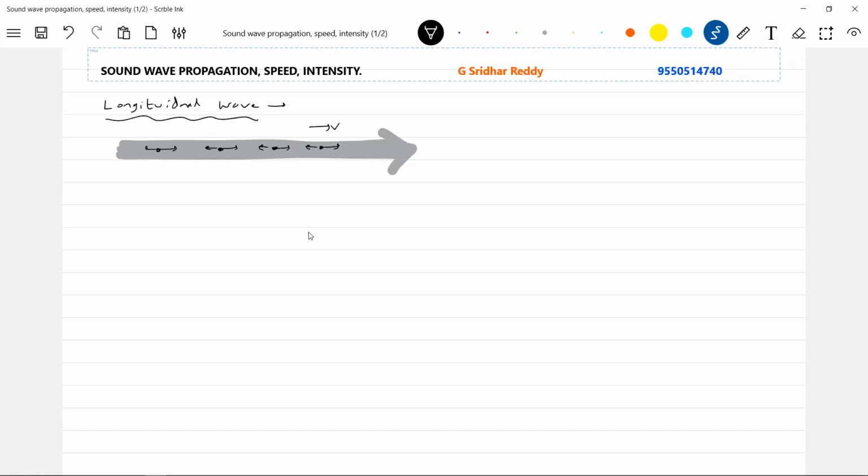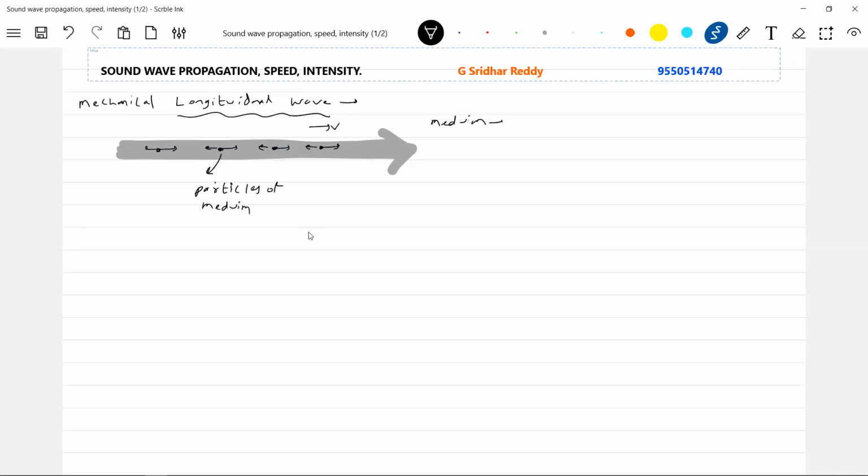What are the particles here? Longitudinal wave. The medium here can be liquid, solid, or gases. That one for a longitudinal wave. Shall I call this a mechanical longitudinal wave, better than only longitudinal wave? So can we call this a mechanical longitudinal wave? What can be the medium? Particles of the medium. So what can be the medium for the discussion? It can be solid.